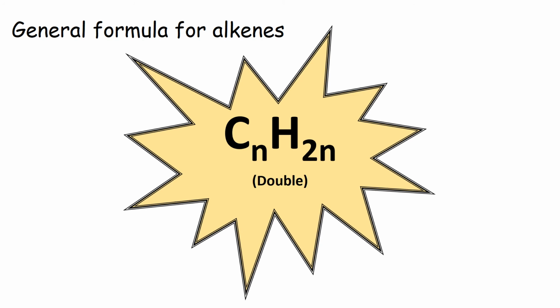Okay, so here is the general formula for alkenes, CnH2n. So if we substitute any number for n, let's say it's 100 again, an alkene with 100 carbons would be C100H200.